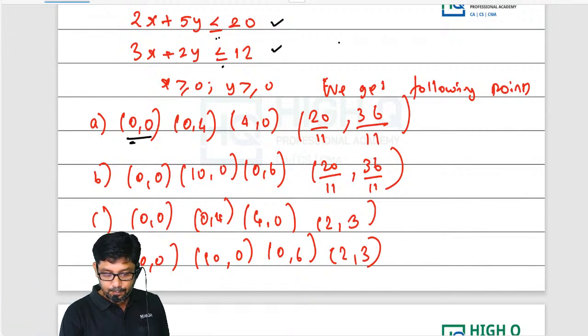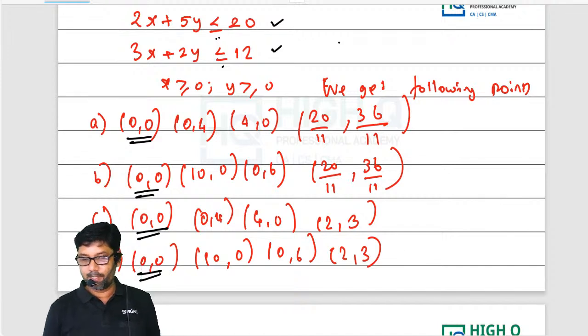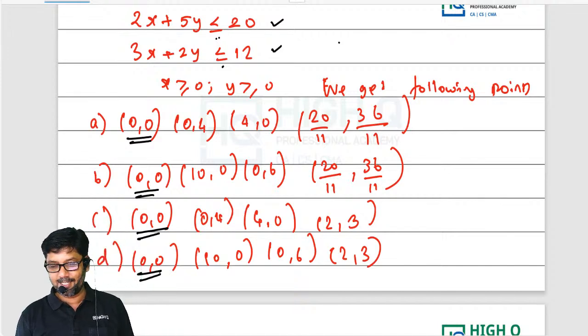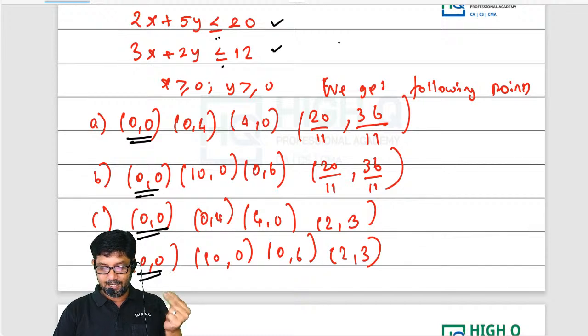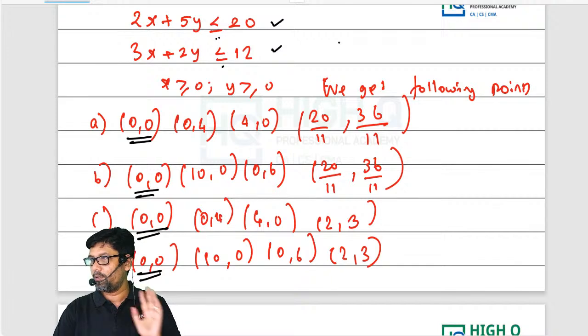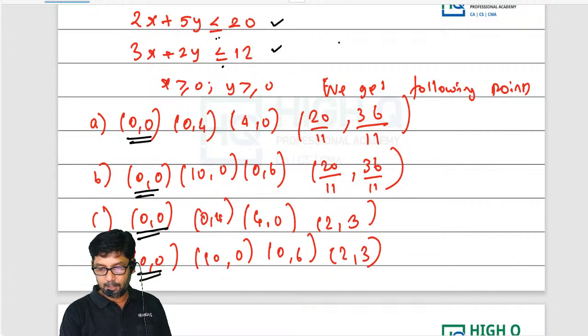Now, sir, here all the corner points are (0, 0). Everyone remember? But if all the options have (0, 0) as a corner point, I am not in a position to eliminate any of the options. Next, just follow my method.